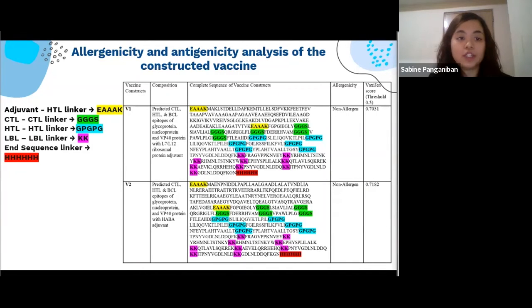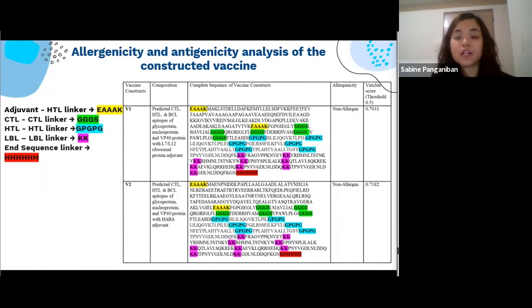Similarly, GGS, GPGPG, and KK linkers were used to conjugate the CTL, HTL, and LBL epitopes, and to end the sequence, 6H. Two vaccine sequences were constructed, namely V1 and V2, each associated with different adjuvants. The vaccines' results were antigenic, and the toxicity and allergenicity analyses displayed non-toxic and non-allergen. However, V2 has a higher antigenicity compared to V1.